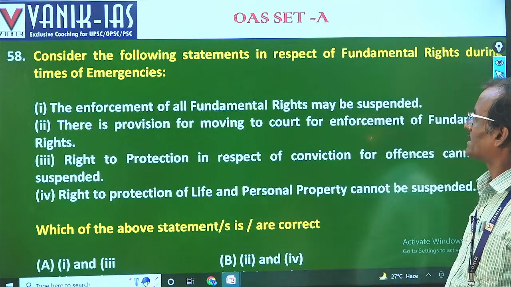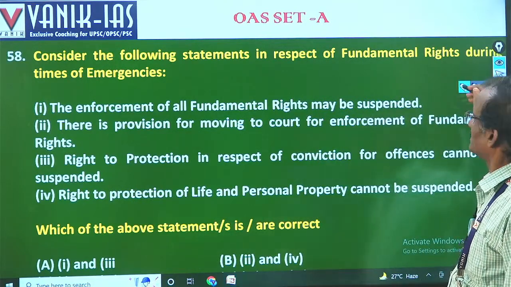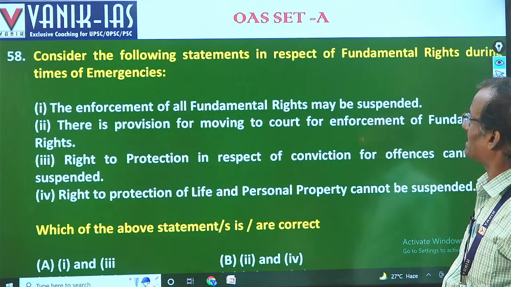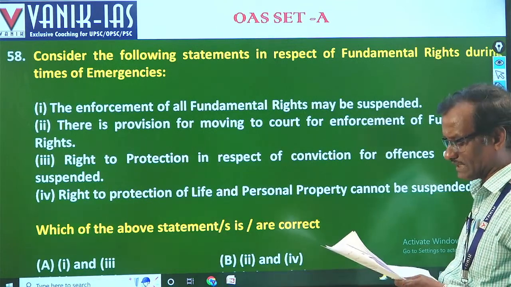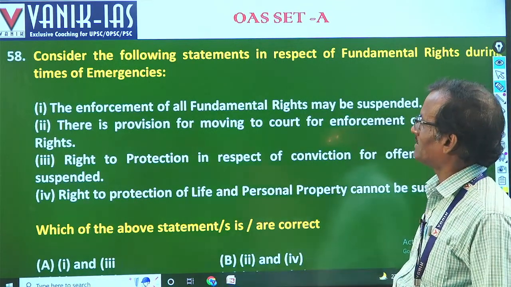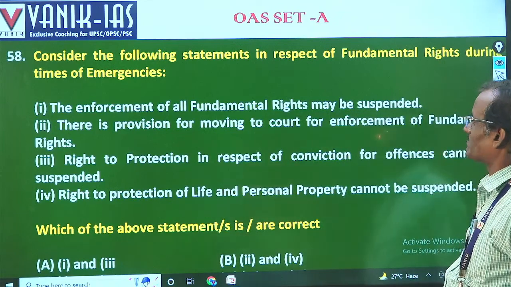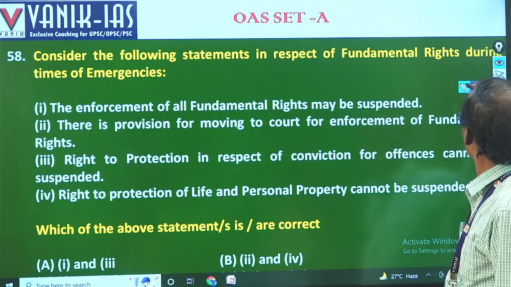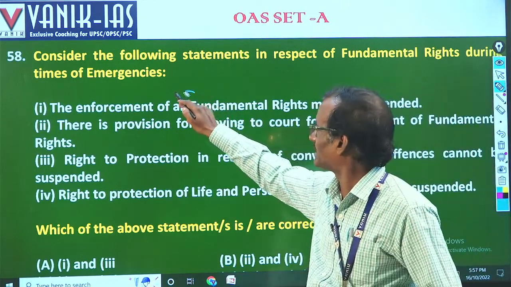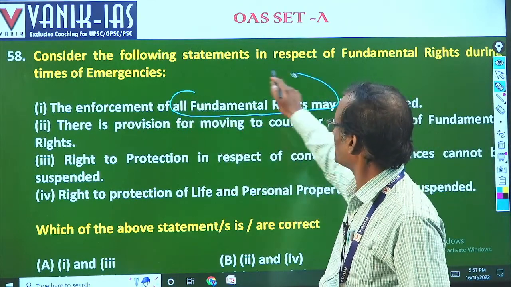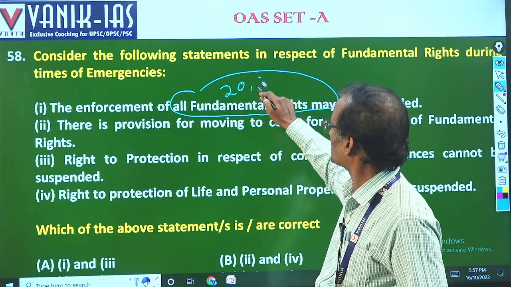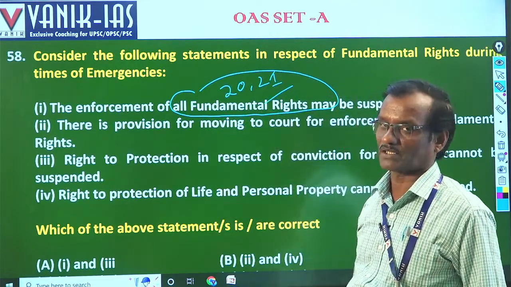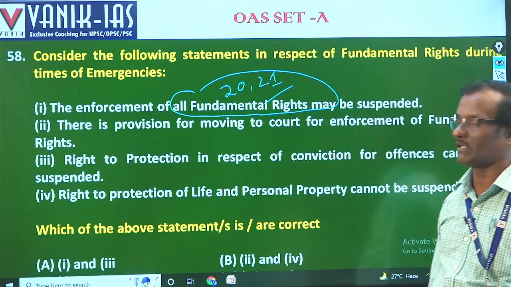Consider the following statement 58. In respect of fundamental rights during a time of emergency, the enforcement of fundamental rights may be suspended. Not all the fundamental rights will be suspended. Articles 20 and 21 will never be suspended, which was provided after the 44th Amendment Act.